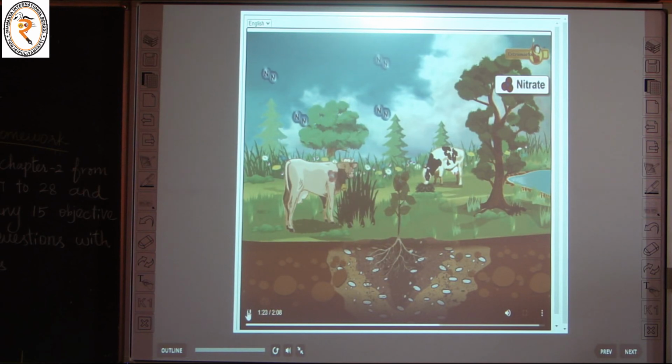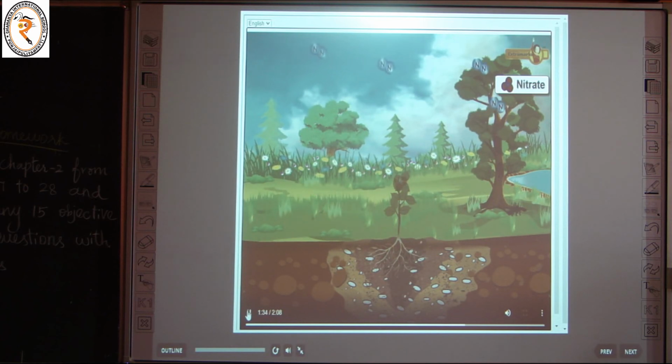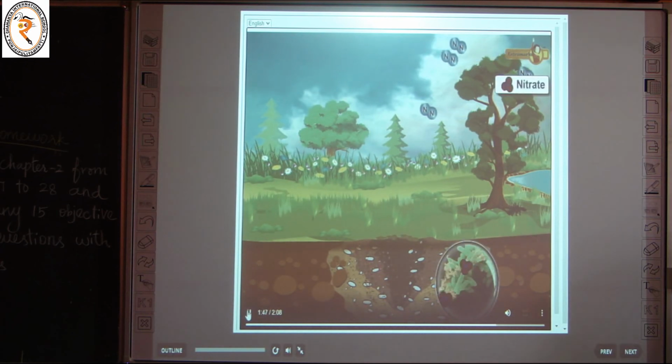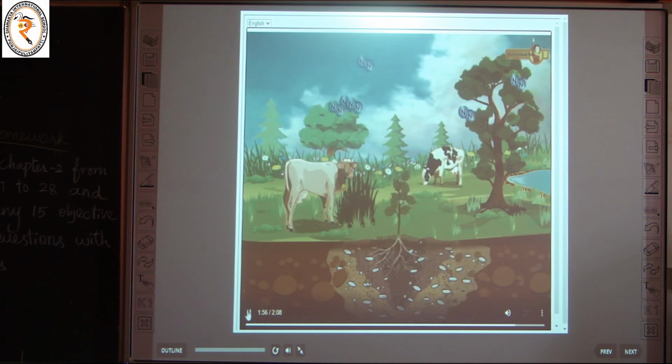Animals consuming the plants receive the nitrogen they need, which is then released back into the soil through either excretion or death. When plants or animals die, the bacteria and fungi present in the soil convert the nitrogenous waste, that is nitrites, which are produced by the decay of plants and animals, into nitrates by nitrifying bacteria and then into nitrogen gas by denitrifying bacteria, which returns to the air and is again used by plants and animals. Together, these four processes complete the nitrogen cycle.